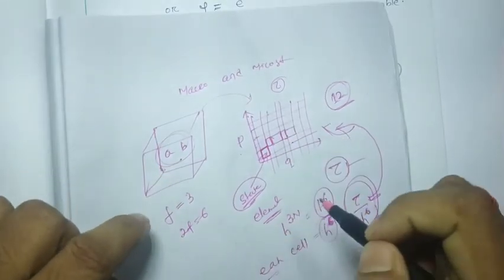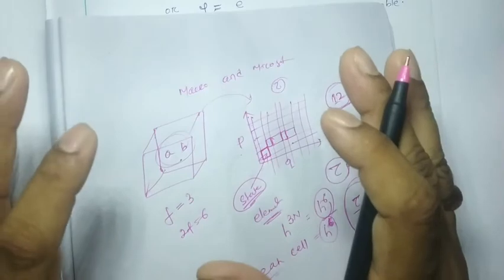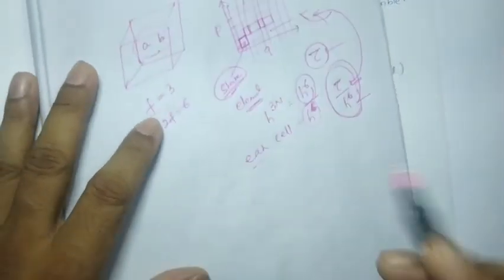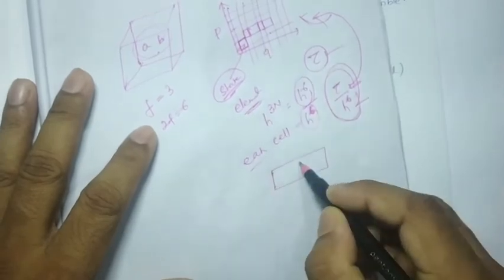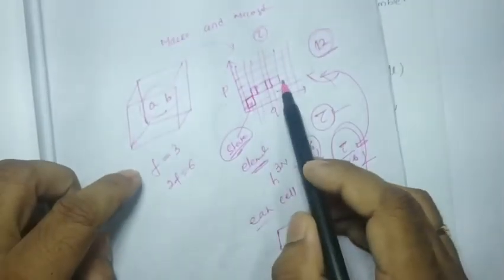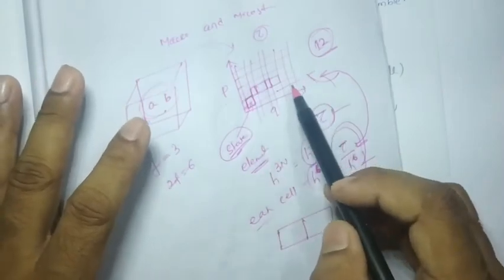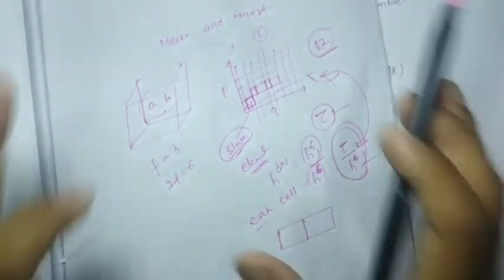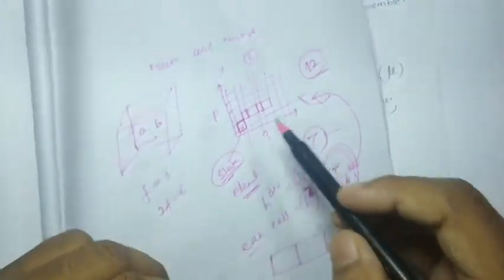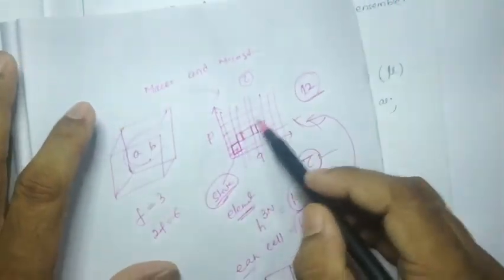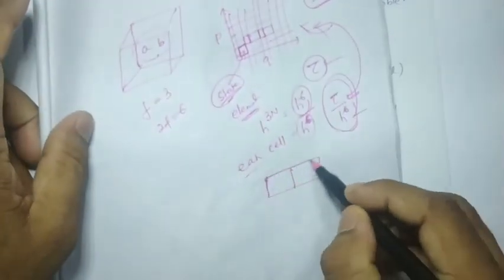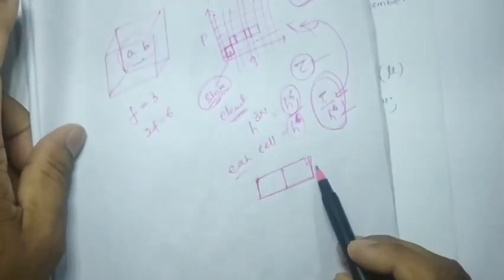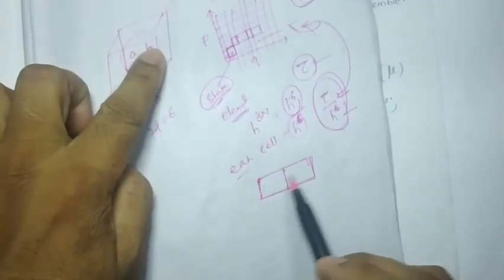Now suppose we have a large number of cells, but let us consider that only two phase cells are present, in which these two particles are going to be distributed.